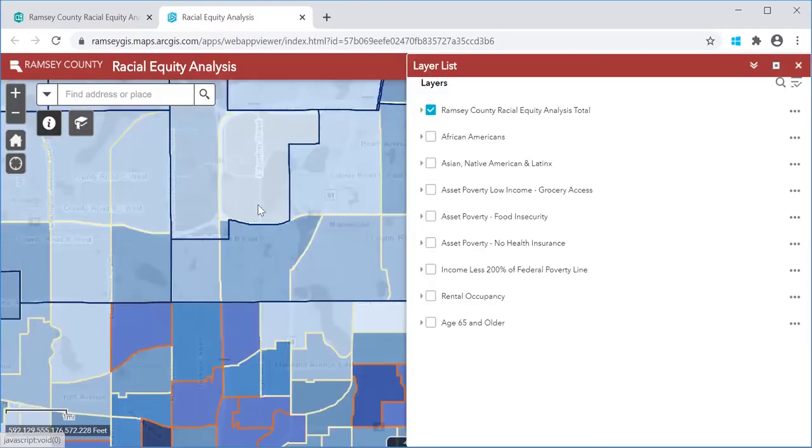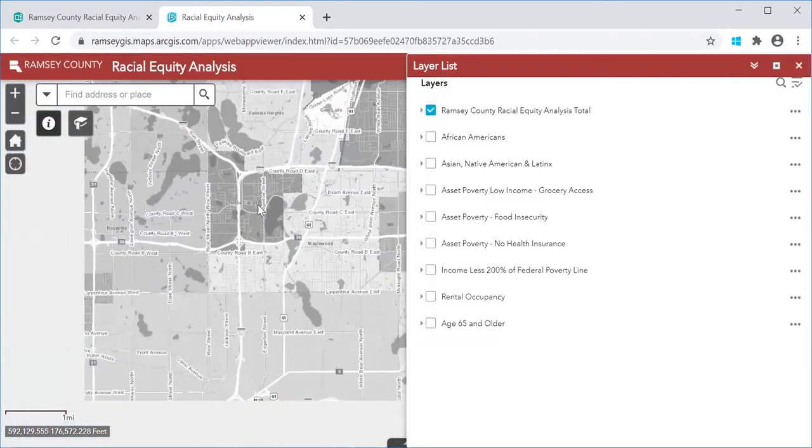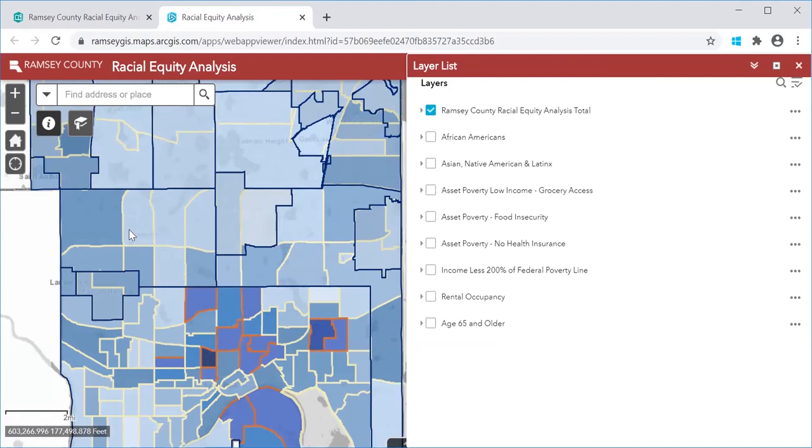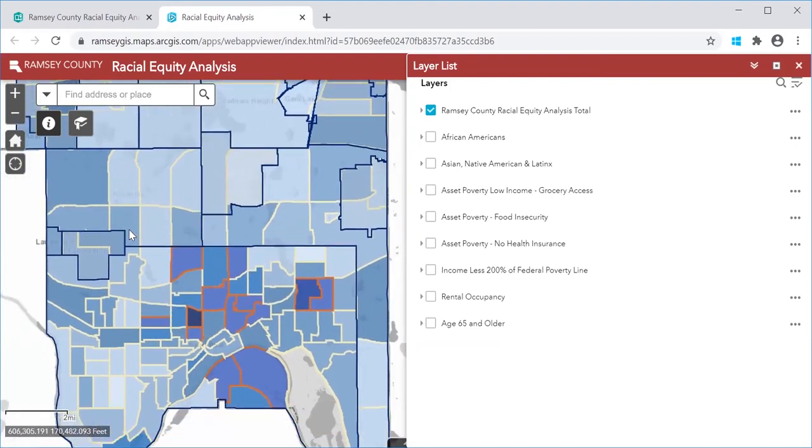This tool can be useful for decision makers when trying to determine what resources should be going to communities. For example, Ramsey County has developed systems to distribute food and basic needs to our residents. And we were able to utilize this tool to help determine what neighborhoods the most outreach should be focused on, which will be the neighborhoods that were higher ranked with this racial equity impact analysis.